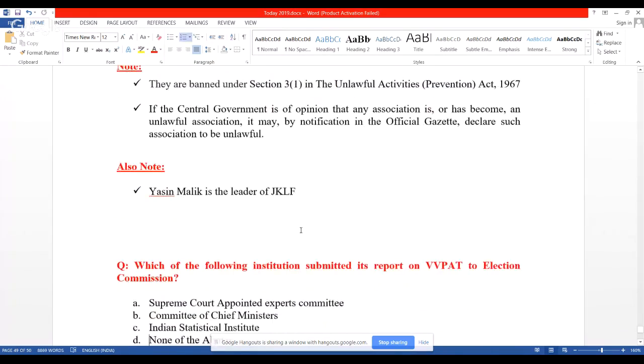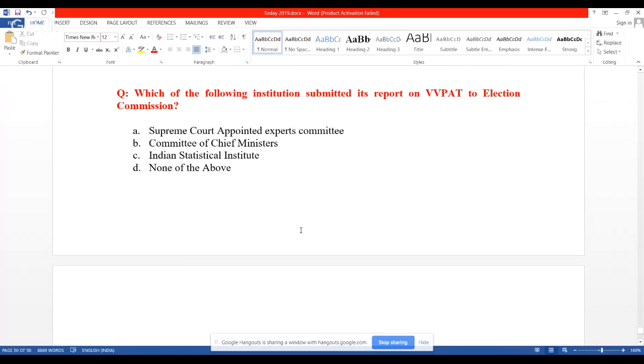Next. Which of the following institutions submitted its report on VVPAT to the Election Commission? Very, very important one. This is the election season and lots of discussion is going on about elections. The first phase is going to be held on April 11th, so very few days away. All the political parties are very busy in finalizing the candidates and in campaigning, right?